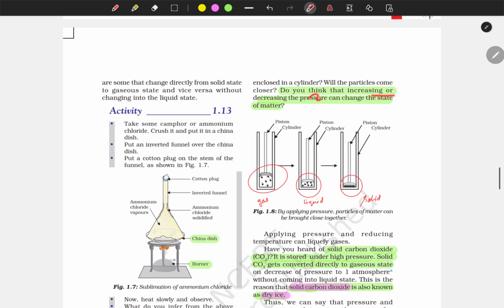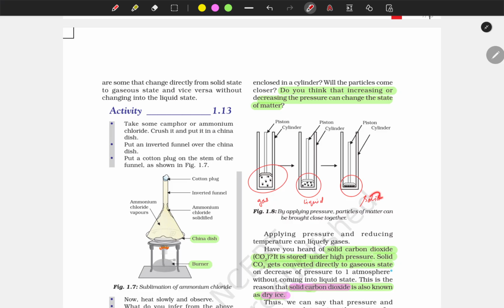Do you think that increasing or decreasing pressure can change the state of matter? Yes, it can. There is a pictorial representation with a piston. At first the particles are very far apart, and when the piston goes down, the particles get compressed and come closer, forming the liquid state.